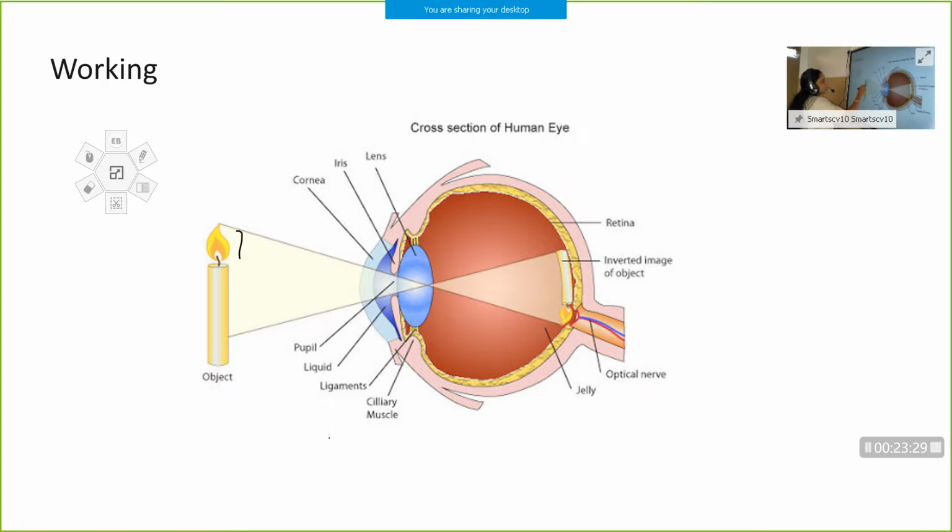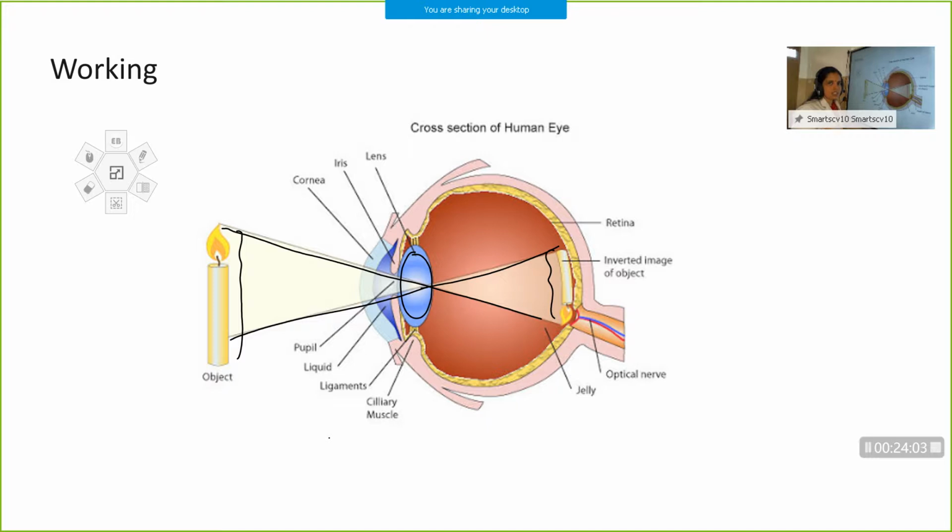Rays of light enter our eye through the pupil, then fall on the convex eye lens, and the eye lens focuses these rays on the retina, where you can see an inverted image of the candle. So an inverted real image is formed by the eye lens.